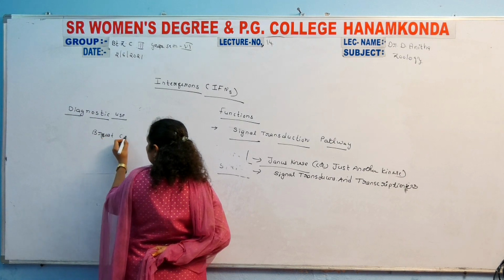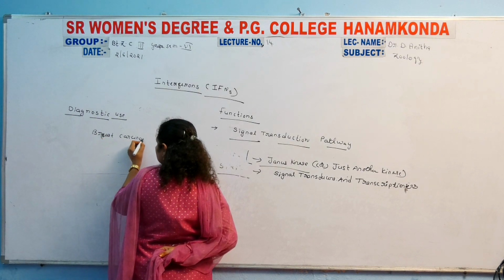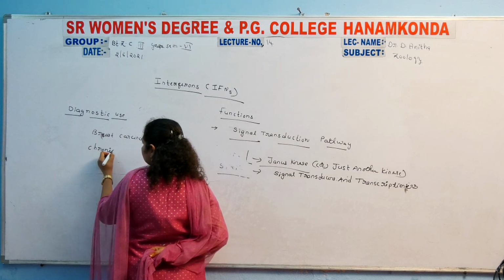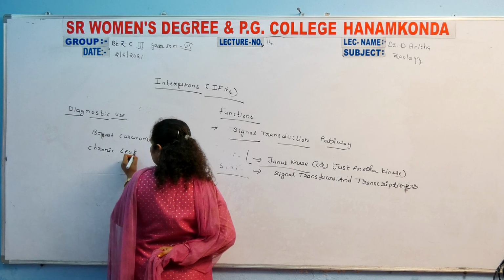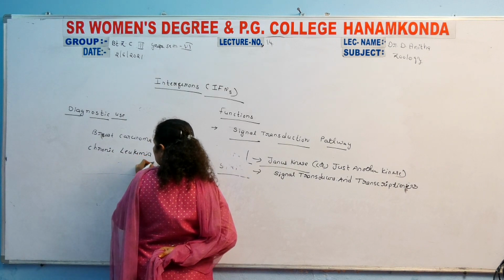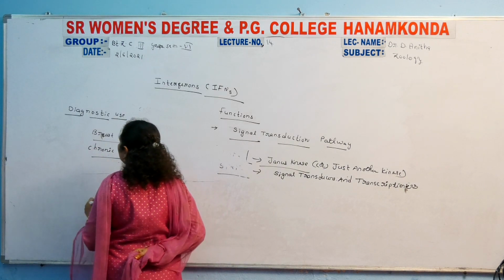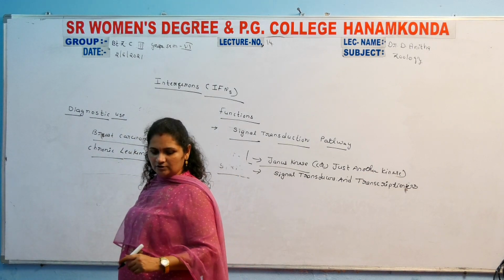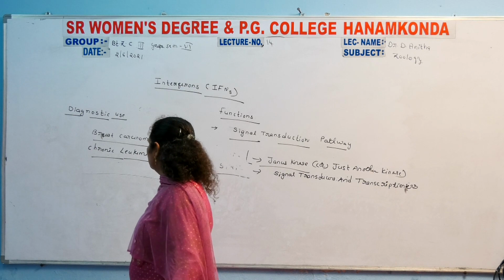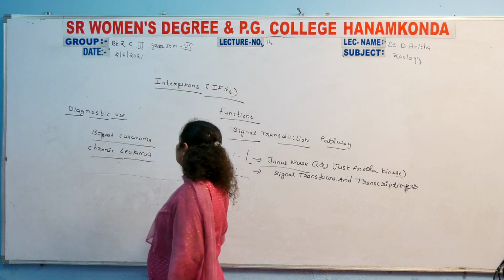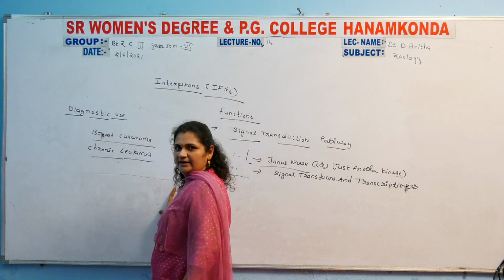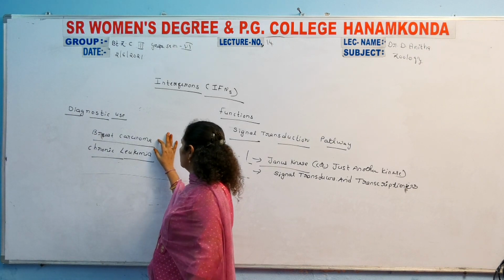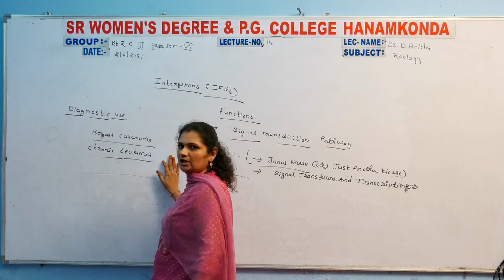Those diseases are sometimes breast carcinoma and chronic leukemia. So these are mainly going to be cured with the help of these interferons. For the diagnosis of these two diseases, interferons are used for identification purposes. Those are breast carcinoma and chronic leukemia.